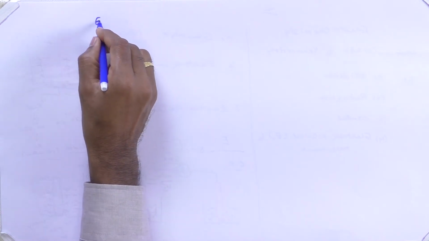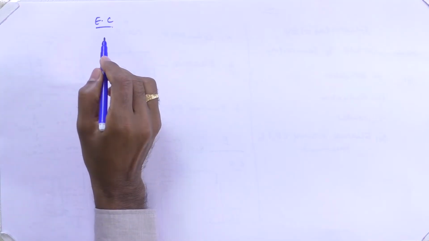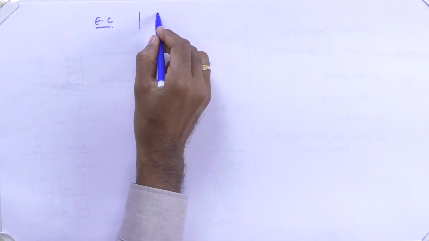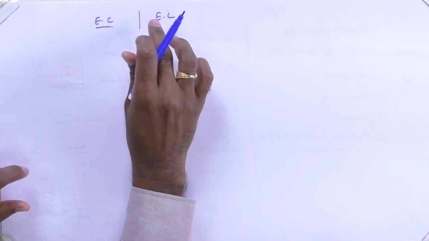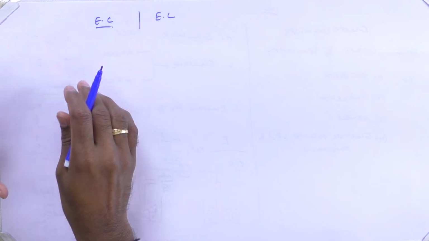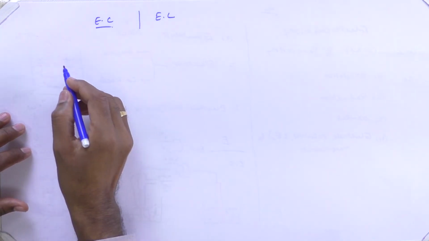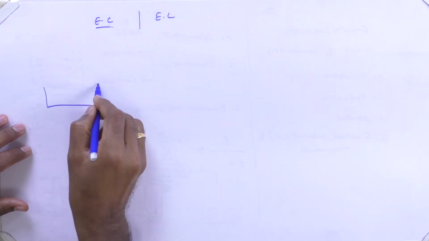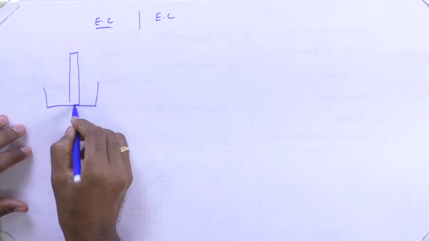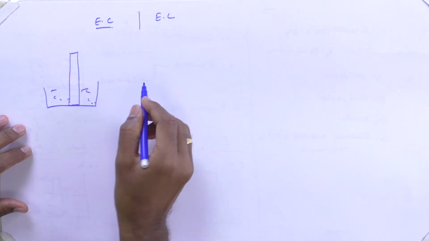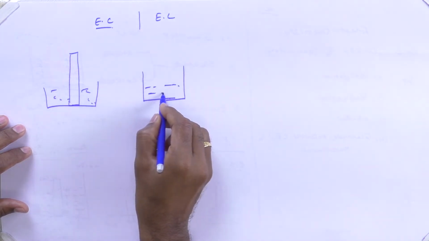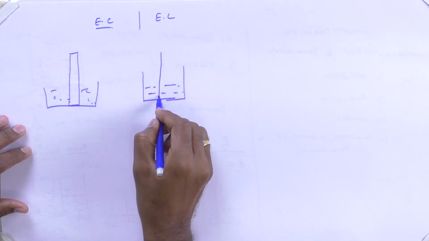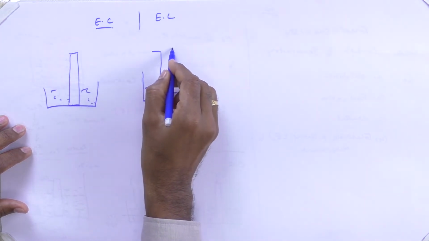So what do you mean by electrochemical cells? Basically, the cells are divided into 2 classes. One is the electrochemical cell, and another one is going to be the electrolytic cell. So EC stands for electrochemical cell, and EL stands for electrolytic cell. All right. Now, in fact, we have constructed an electrochemical cell, and in the left hand side we have the zinc rod, zinc electrode, and in the right hand side we have the standard hydrogen electrode. So where we placed one reference electrode, that is the primary reference electrode.